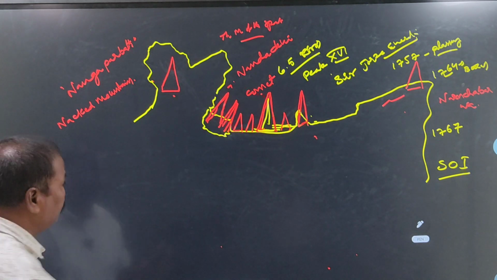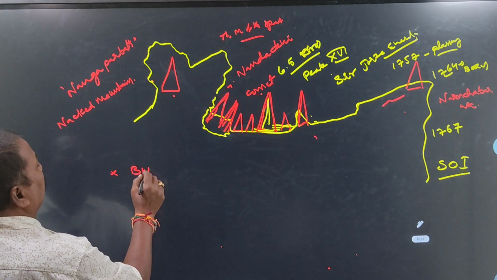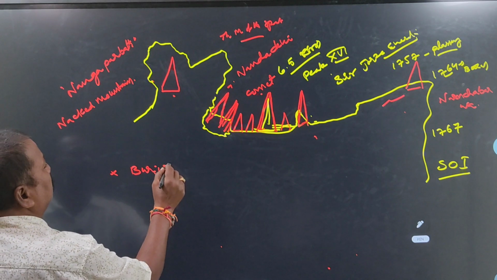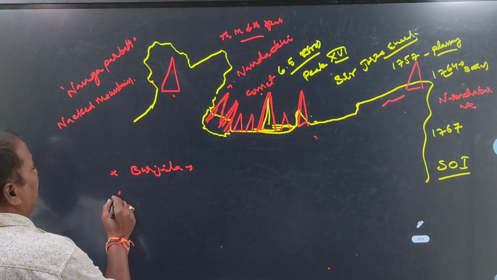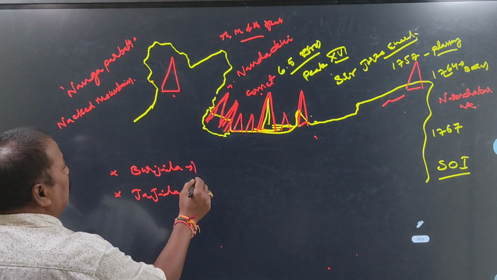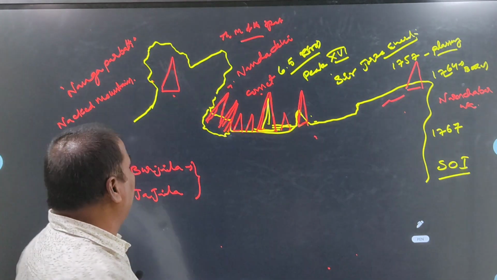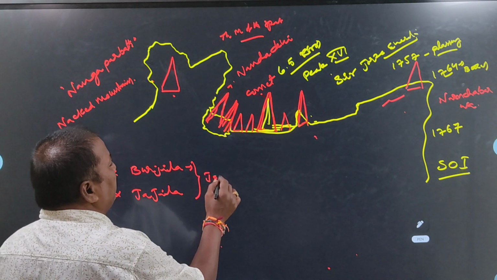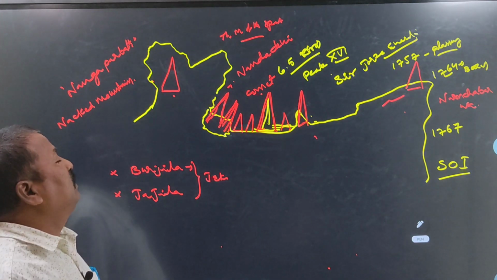What are the names of these pathways or ghats? First one, Burzila pathway or ghat. Second one, Zojila. These two are the main important pathways in Jammu and Kashmir.